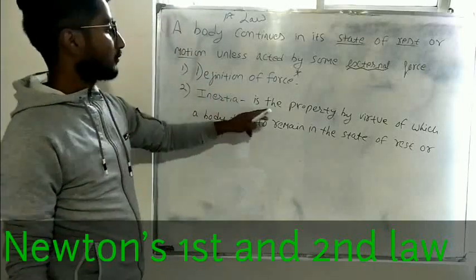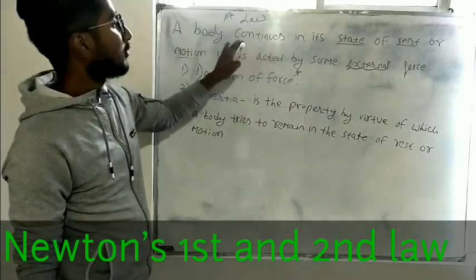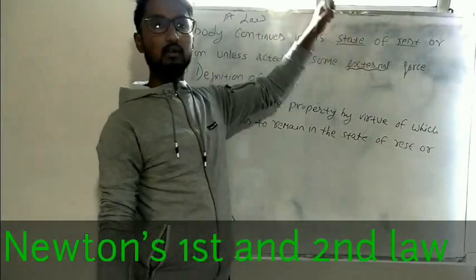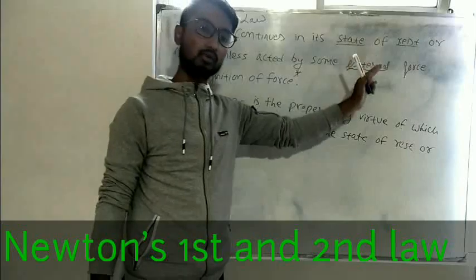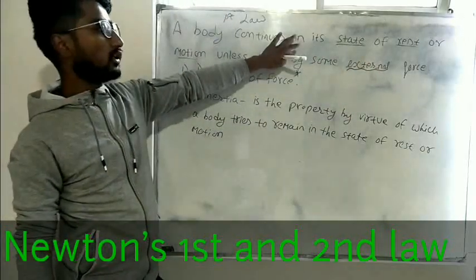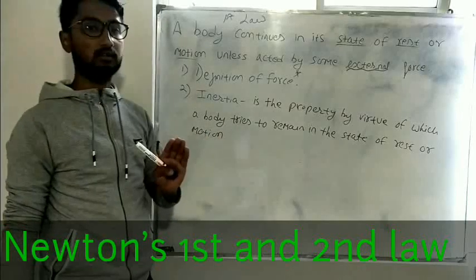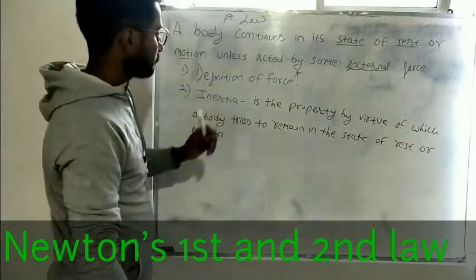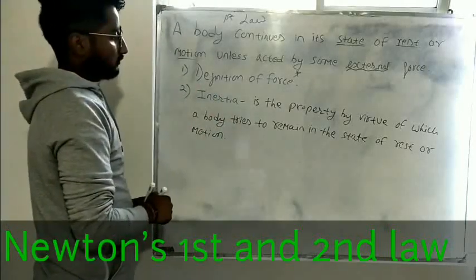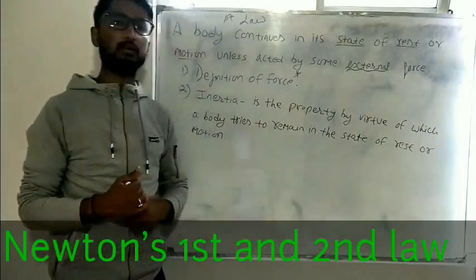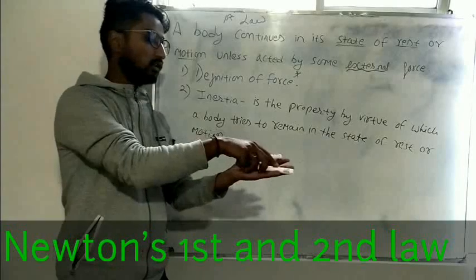From Newton's first law, what does it say? A body tries to remain in the state of rest or motion unless acted on by force. This property of a body to remain in the state of rest or motion is called inertia. Now let me give one example.